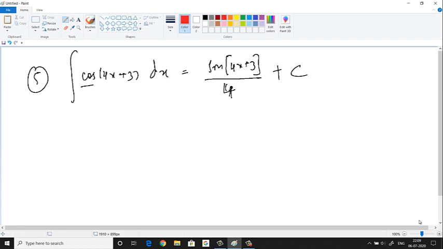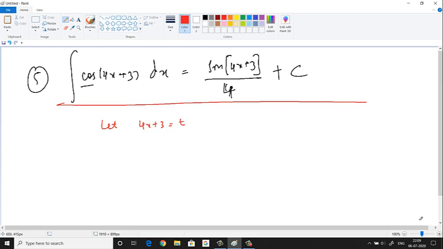Okay. What is the second? What is the substitution? I mean the t method that we saw. So let 4x plus 3 is equal to t. Okay. We are just assuming. You can take t, u, v, whatever you want. Alright. Now differentiate. This is the first step. Differentiate with respect to whatever you have on the right hand side. So t. So differentiation of this 4x plus 3 will be how much? 4 is a constant, so you'll get 4 dx by dt. Differentiation of 3 is 0 and differentiation of t is 1. Right? So what will you get here? 4 dx is equal to dt, or dx is equal to dt by 4.